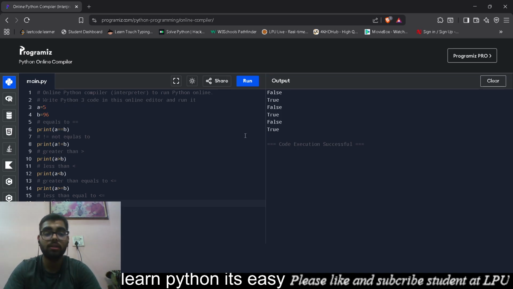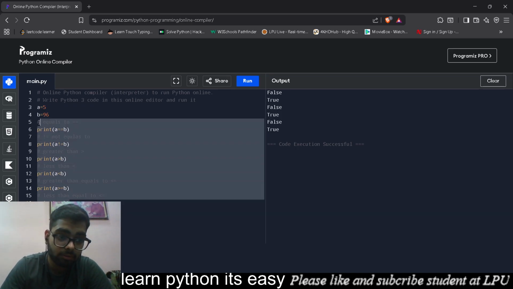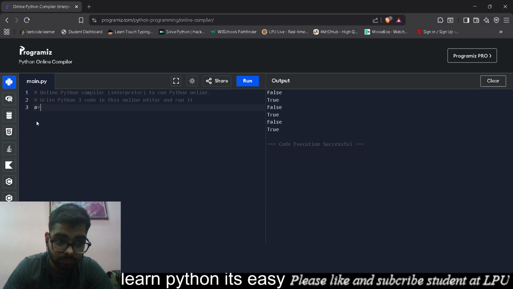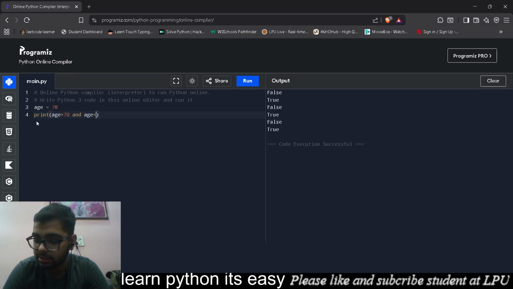So now for this, we'll create a variable age as 78. Print, this one is for and: age is greater than 20 and age is less than 92.